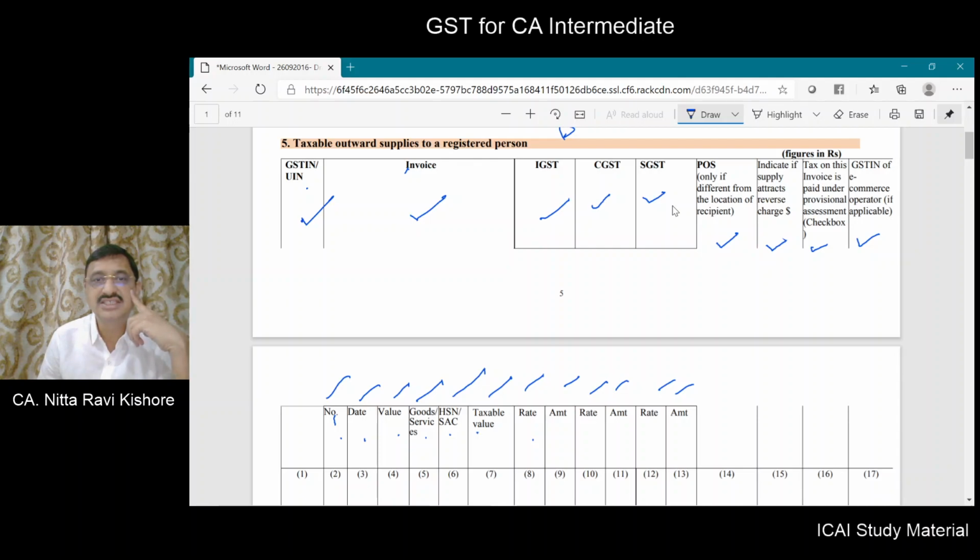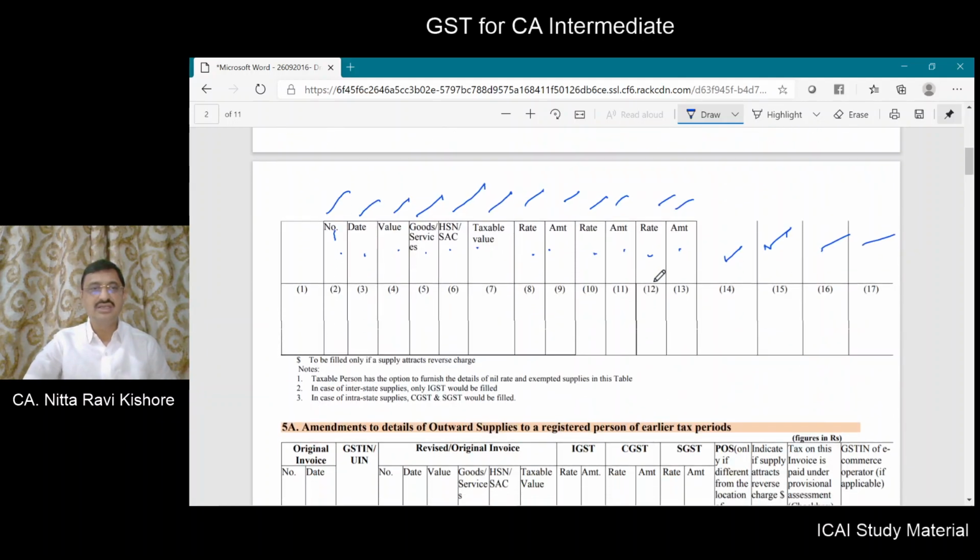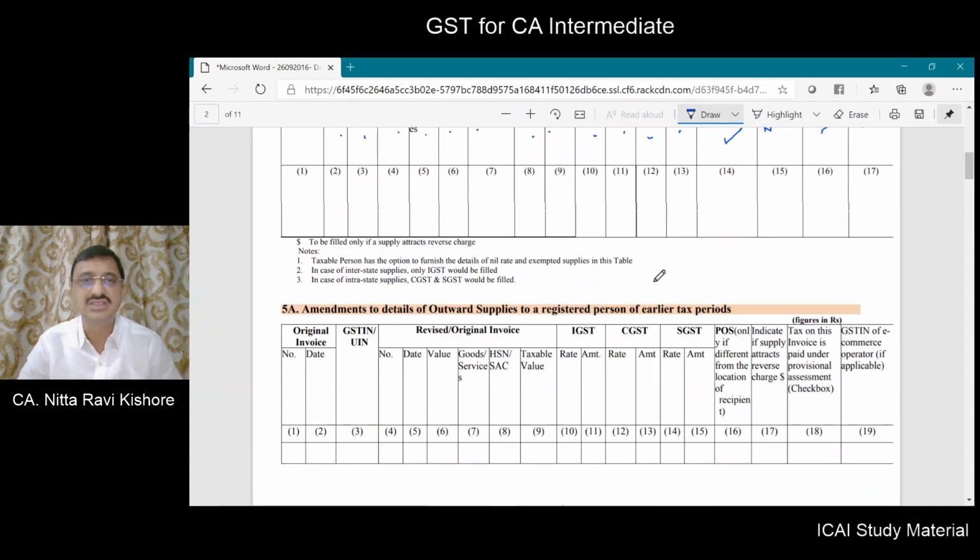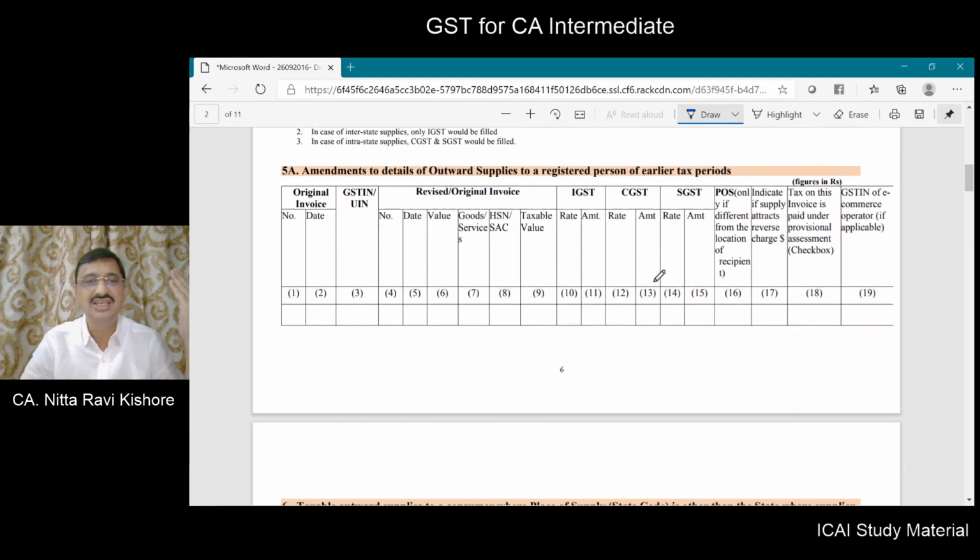What is the IGST rate and amount? What is the CGST rate and amount? What is the SGST rate and amount? What is the place of supply? Whether reverse charge attracts, and so on and so forth. This is B2B. Then you will get amendments of invoices issued in the earlier period.